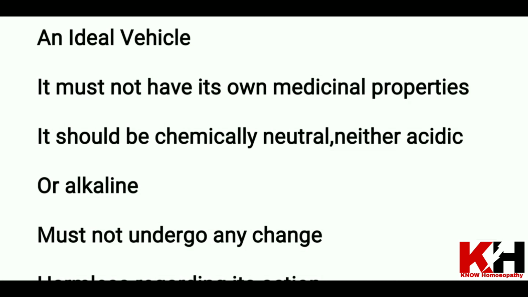If the vehicle has its own medicinal property, the two medicinal properties will mix up and we don't know what will happen to the patient. It should be chemically neutral, neither acidic nor alkaline, and not react with the medicine that we are giving.